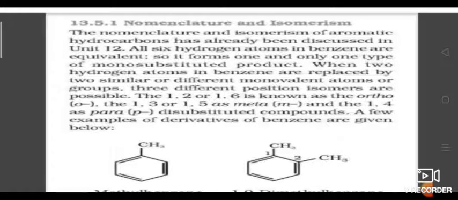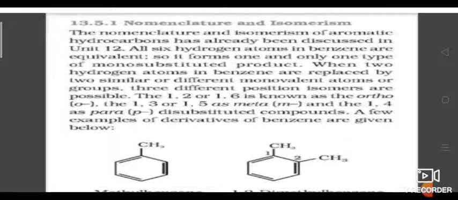Nomenclature of benzene compounds. The nomenclature and isomerism of aromatic compounds we have already learned. So when you see this benzene ring, the 6 hydrogen atoms of benzene are equivalent. So it gives only one type of product on mono substitution. For example, disubstitution gives 3 products.